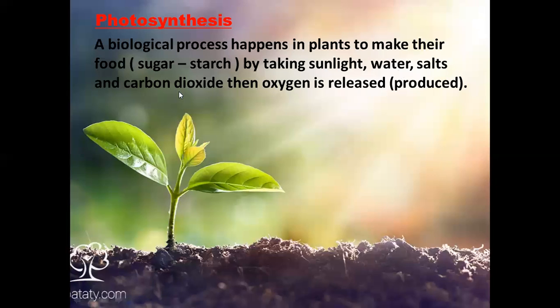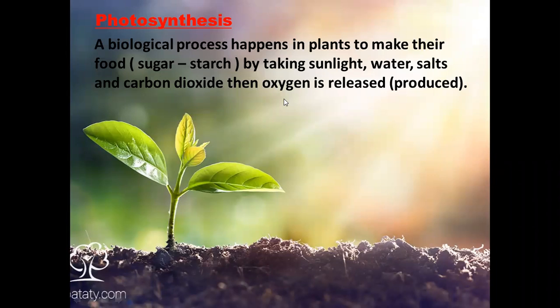So when the plants take these four things, they start to make the photosynthesis process to make their food, which is made of sugar and starch. And at the end of the process, the plants produce or release the oxygen gas.